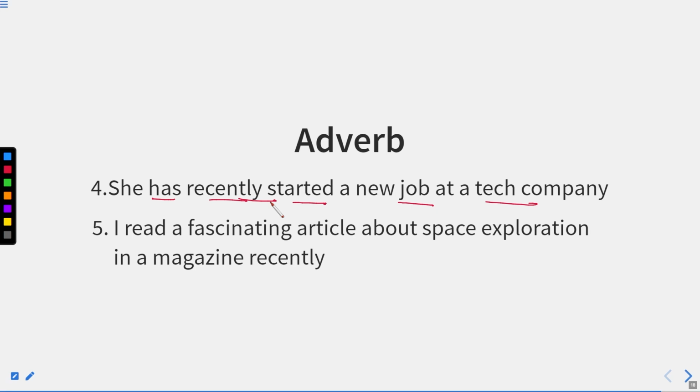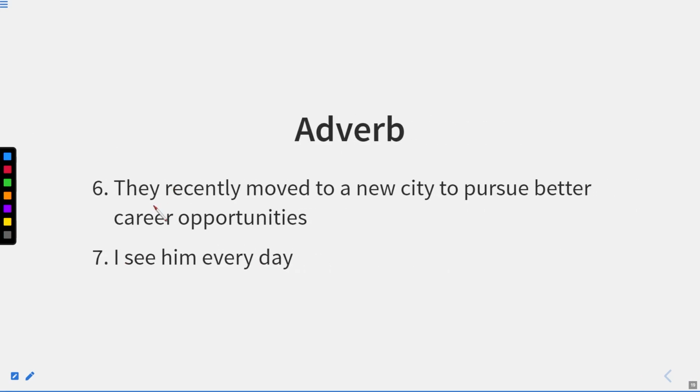I read a fascinating article about space exploration in a magazine recently. So we can see over here that this word recently has been used at two places. It can be used before the verb as well as after, at the end of the sentence. Now let us see some more sentences. They recently moved to a new city to pursue better career opportunities. I see him every day.